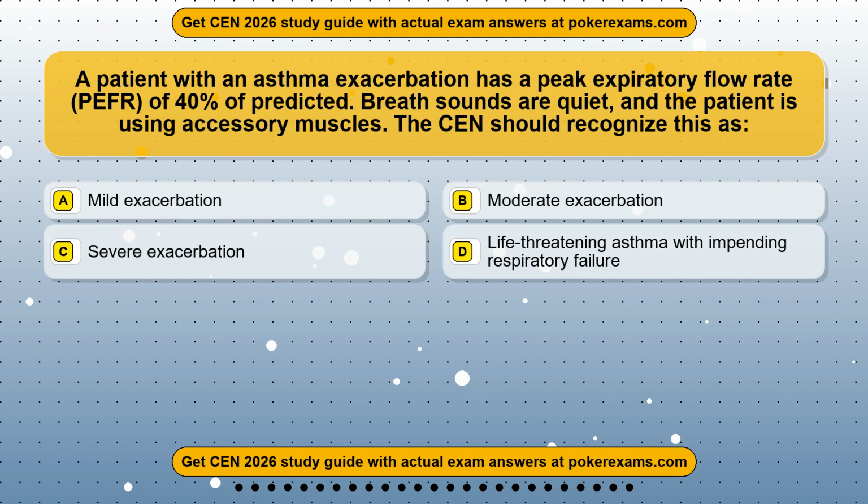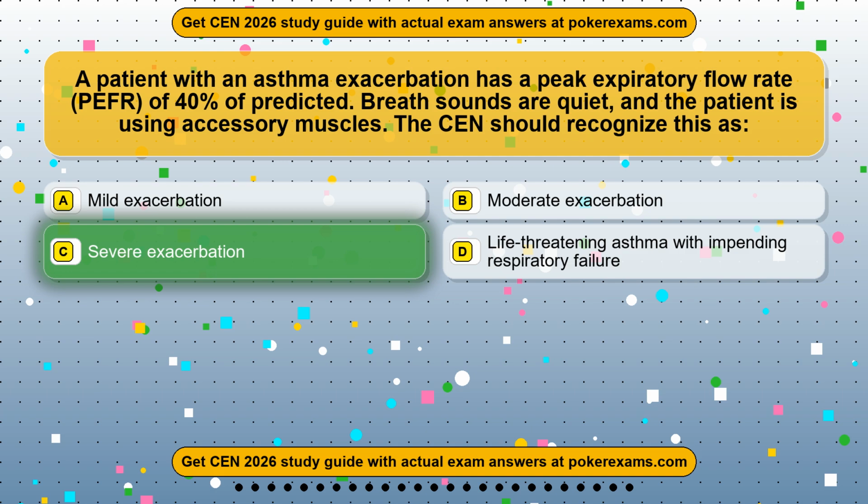Question 19. A patient with an asthma exacerbation has a peak expiratory flow rate, PEFR, of 40% of predicted. Breath sounds are quiet, and the patient is using accessory muscles. The CEN should recognize this as: Option A, mild exacerbation. Option B, moderate exacerbation. Option C, severe exacerbation. Option D, life-threatening asthma with impending respiratory failure. The correct answer is option C.